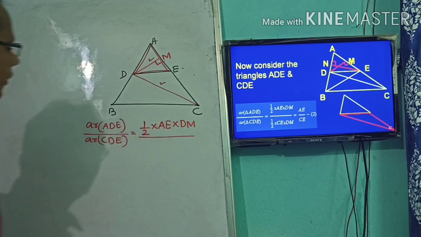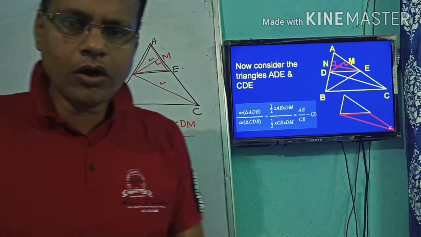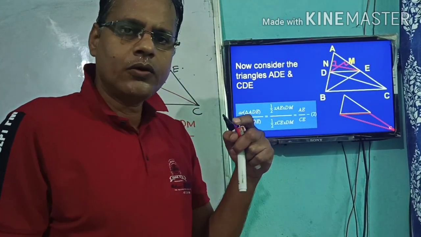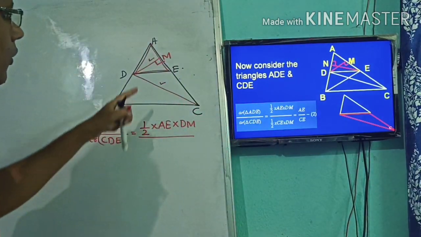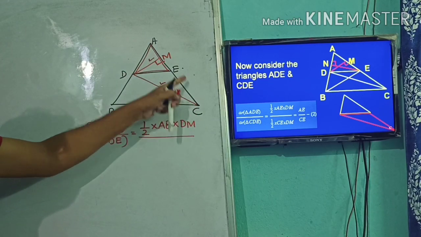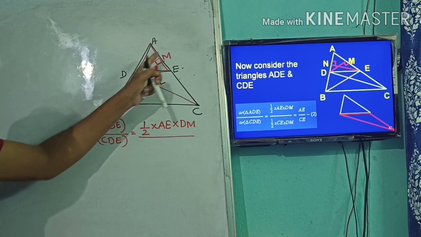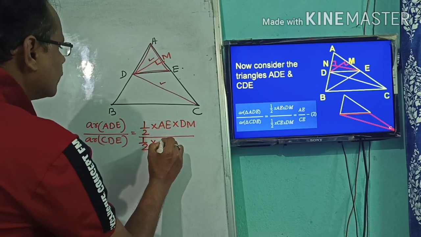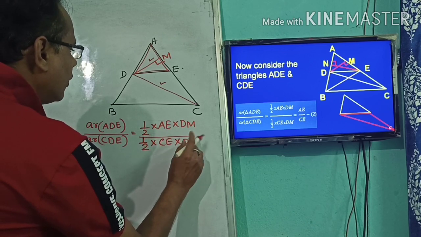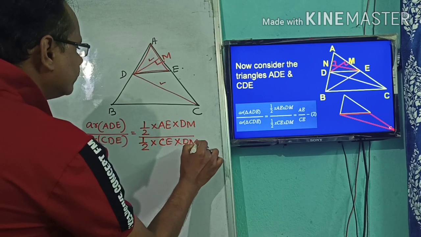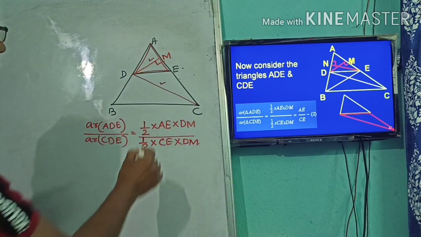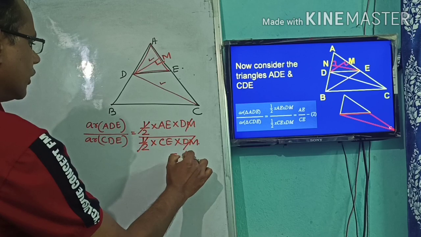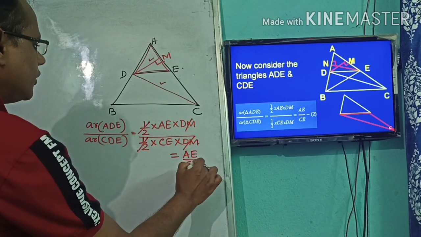In the same way, for the obtuse angle triangle, that is your CDE, angle E is obtuse. Therefore, if we consider the base as CE, then the same altitude DM will be drawn externally. So here it will be half into CE, the base, into DM, the altitude. Now cancel the half, and DM is also cancelled. Now the remaining is AE upon CE. Let it be equation 2.